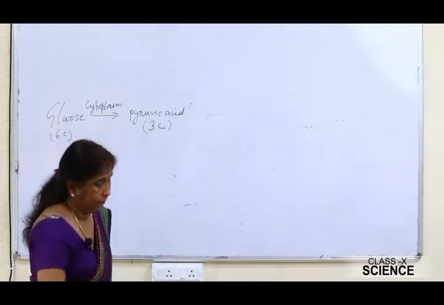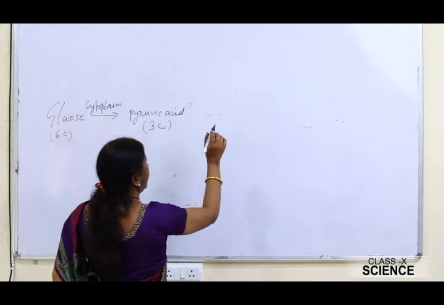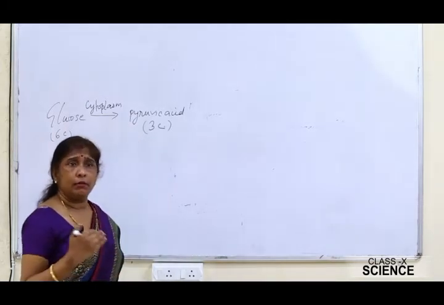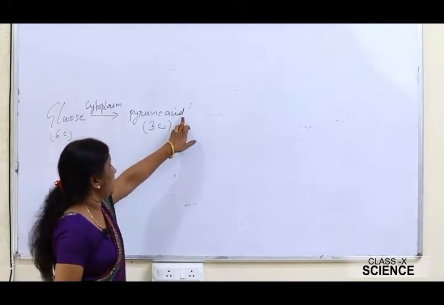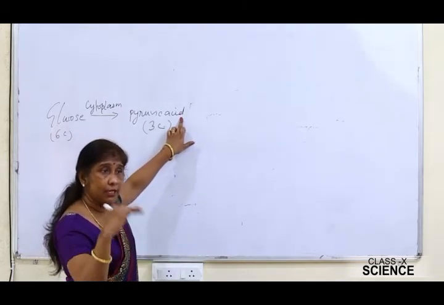After the glucose has been converted into pyruvic acid, there are two possibilities. Suppose an organism is respiring in the presence of oxygen.